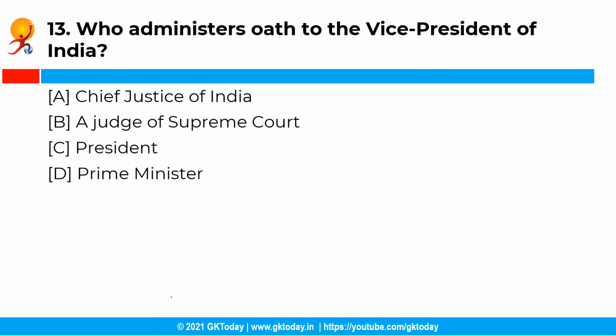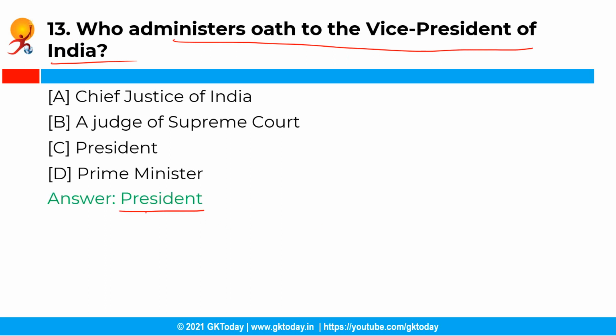Now the next question is, who administers oath to the vice president of India? You have the following options, and the correct answer is option C, that is the president. So the vice president has to make and subscribe to an oath or affirmation, we can say, before entering upon his office, and the oath of office to the vice president is administered by the president of India or some person appointed in that behalf by him.